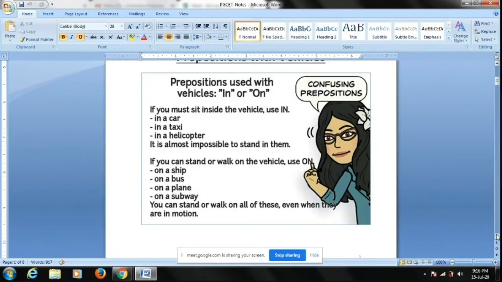But for all those vehicles where you can stand and walk easily, you have to say I'm on a ship, on a bus, on a plane, on a subway. Okay, because these are the vehicles wherein you can stand and walk. So this is a trick that you can use with respect to prepositions when they are used with vehicles.